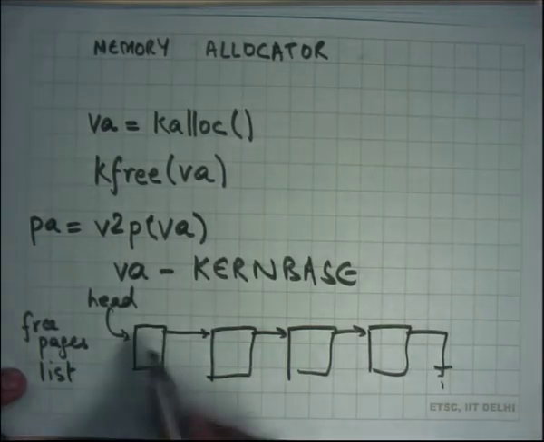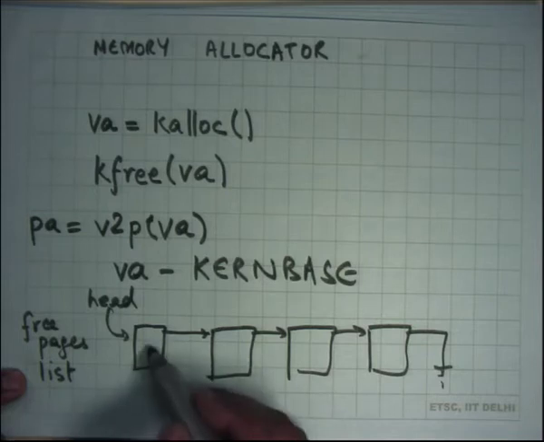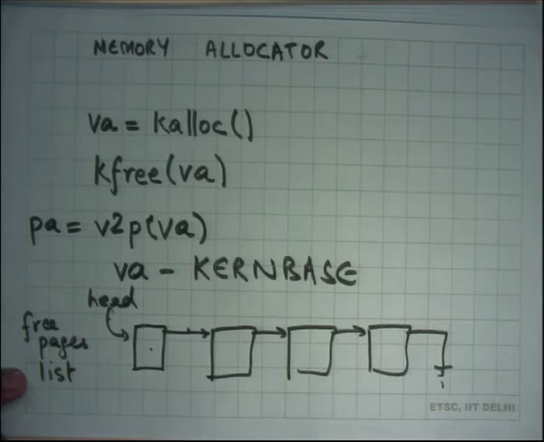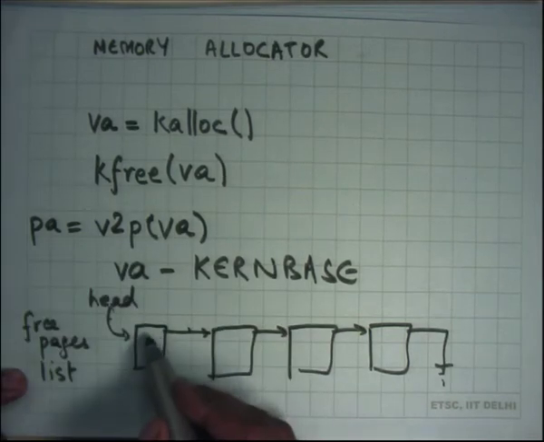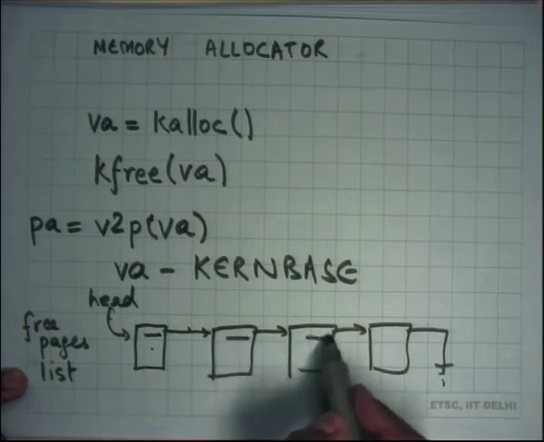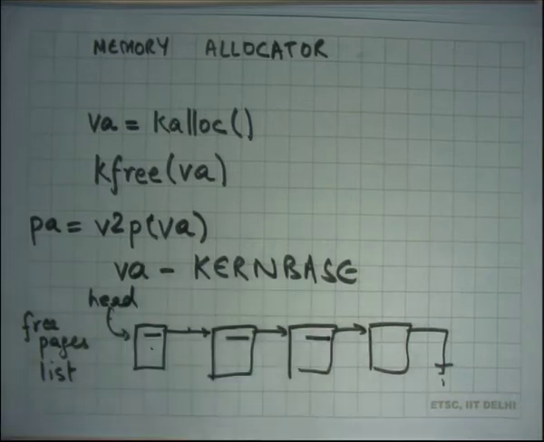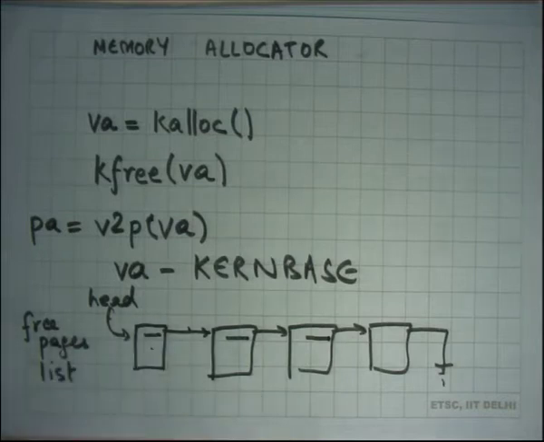When you say alloc, it just takes the first entry from here, updates head to the next pointer, and returns that address. And when you say free, it just adds the page back to the list. Also notice that the next pointer itself is stored within the pages themselves. You don't need extra space to store the next pointer, because these pages are not getting used anyway, so you can just use the space within them to store the next pointer itself.